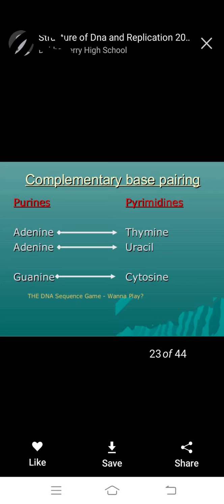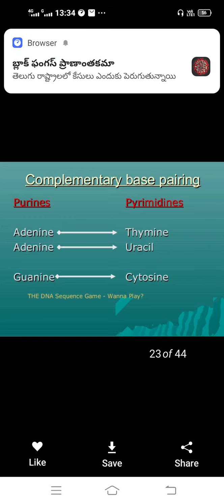Next, complementary base pairing. How do they complement? Purines and pyrimidines in RNA and DNA. First, the DNA sequence: adenine with thymine, adenine with uracil in RNA, and guanine with cytosine in both RNA and DNA.